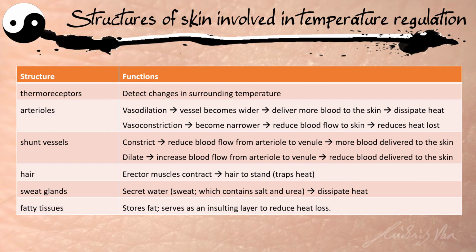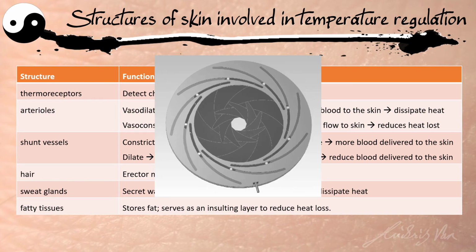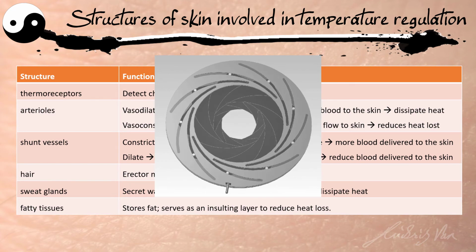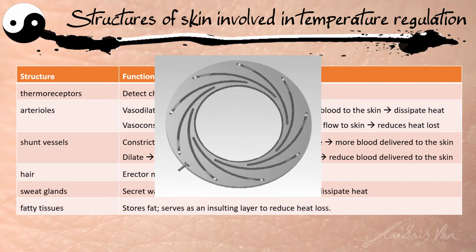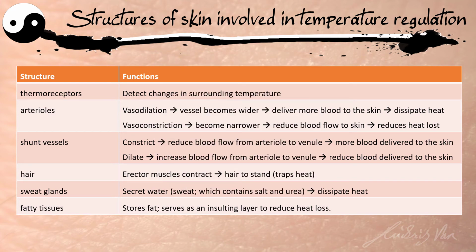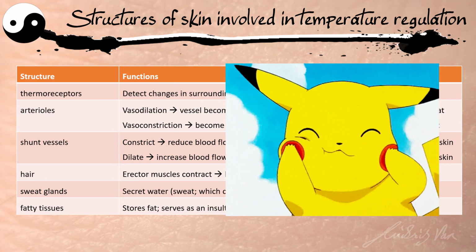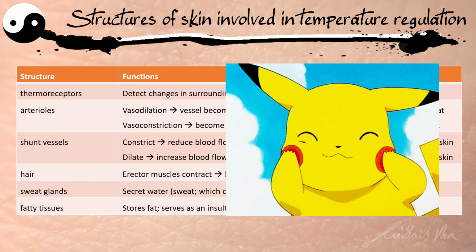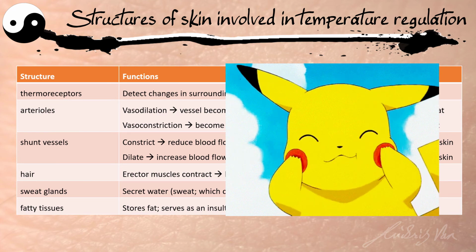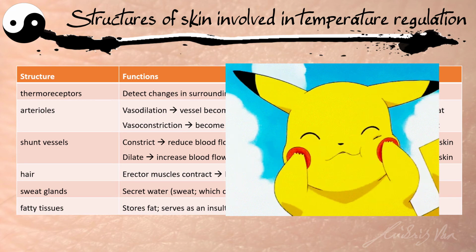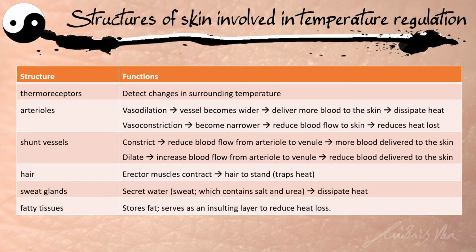When our arteriole is dilating, the blood vessel becomes wider and sends more blood to our skin, and more heat will be lost by radiation. This one you can easily observe. When someone exercises, you can see that their face becomes more red, because their arterioles dilate and more blood is pumped to the surface of their skin so that heat can be lost through radiation.